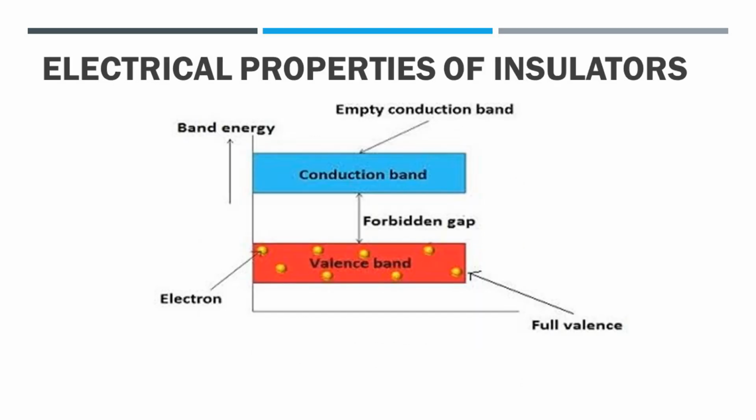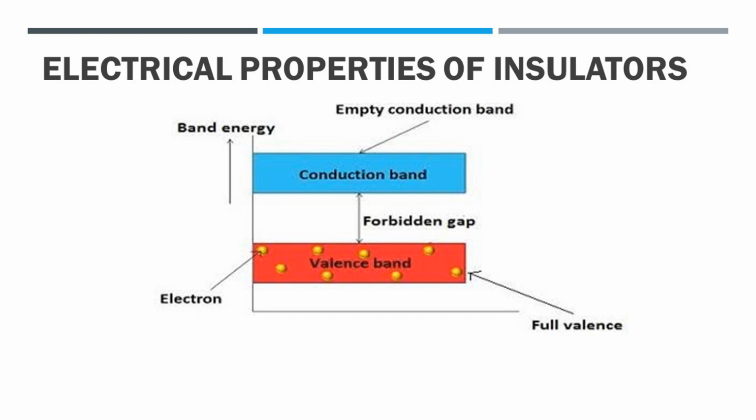Secondly, we will study electrical properties in case of insulators. In insulators, the valence band is completely filled with electrons and the conduction band is empty. There is a large energy gap between the valence band and conduction band, and this gap is called the forbidden zone or forbidden gap as shown in the figure.